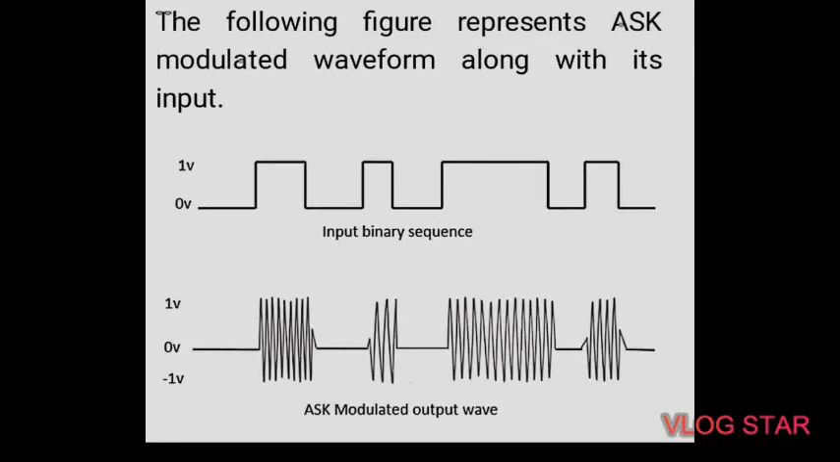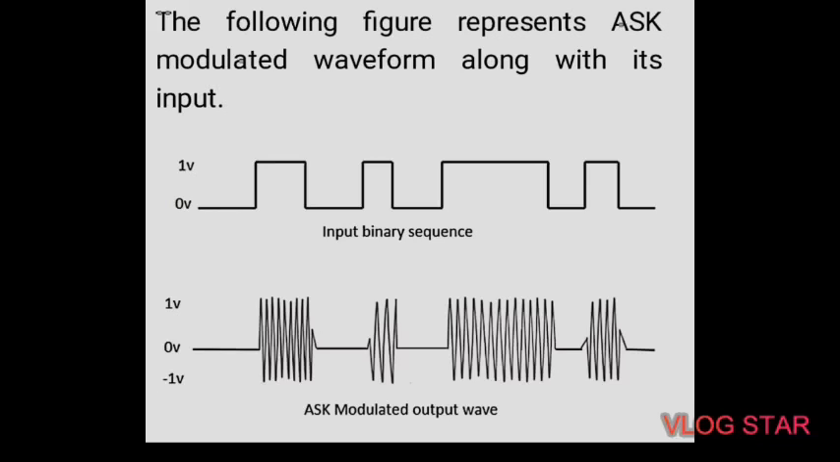So let us see what is meant by ASK. As we know, amplitude shift keying, that is ASK, is the type of amplitude modulation which represents the binary data in the form of variations in the amplitude of the signal. Any modulated signal has a high frequency carrier. The binary signal when ASK modulated gives a zero value for a low input, while it gives the carrier output for the high input.